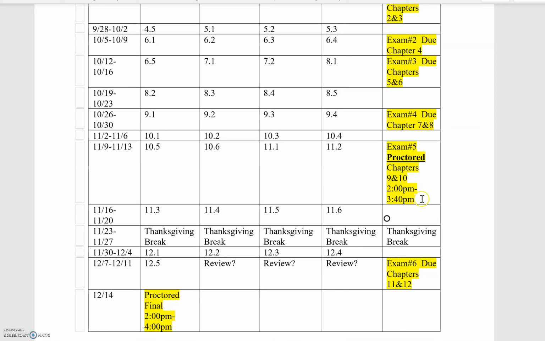I need to have a proctored exam and a proctored final in order to ensure that you get credit for this course. I mean, would you really want to take this course, get an A on it, and then not get any credit for it? That doesn't make any sense to you, right? So I'm doing this for your sake. It's not just for mine.